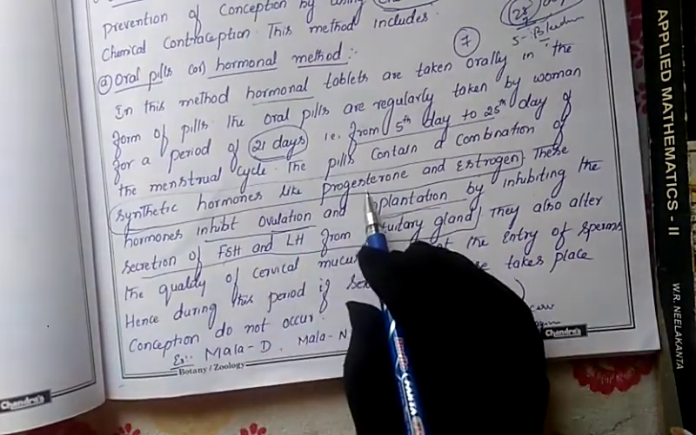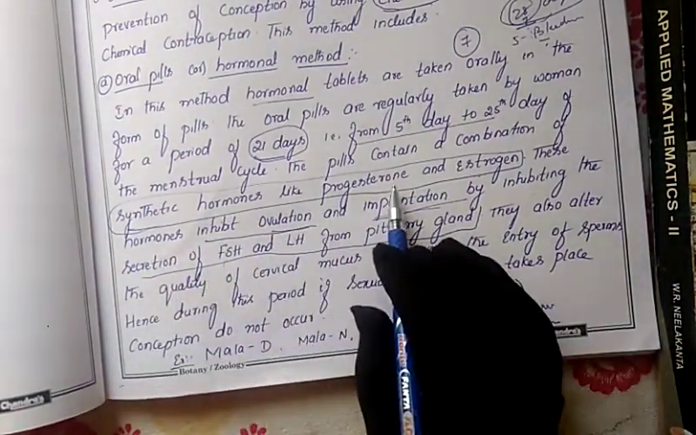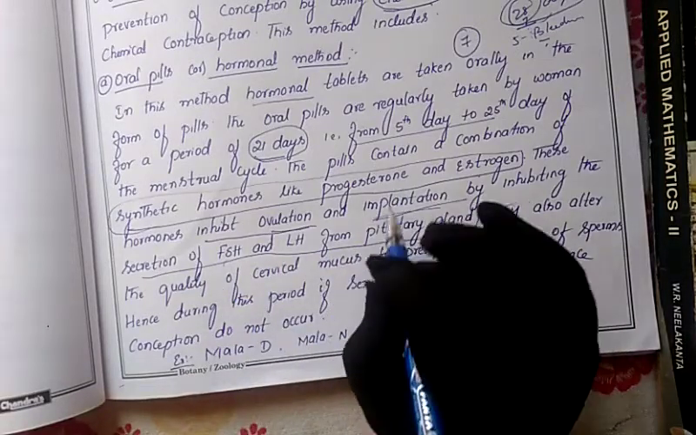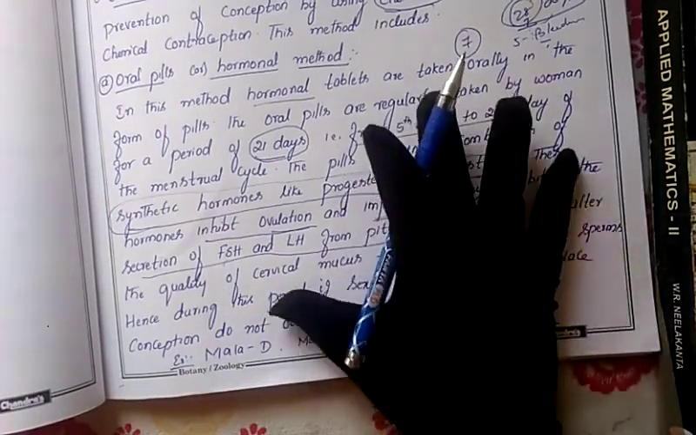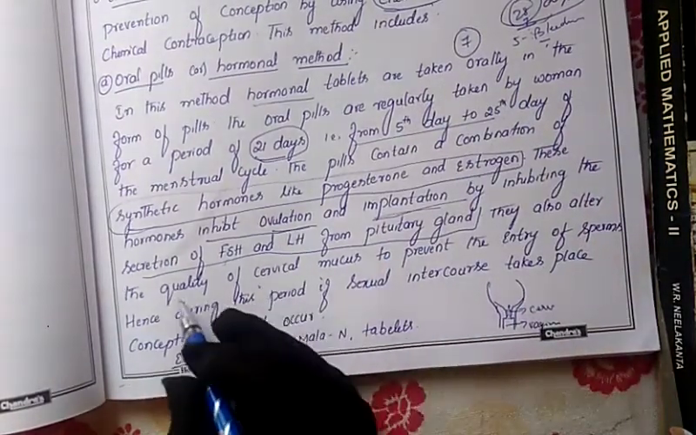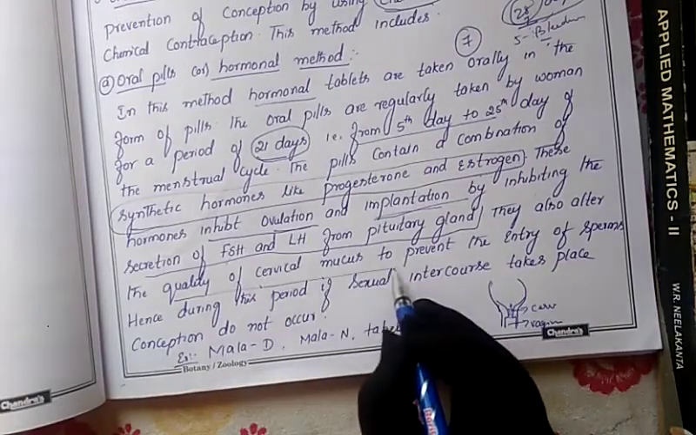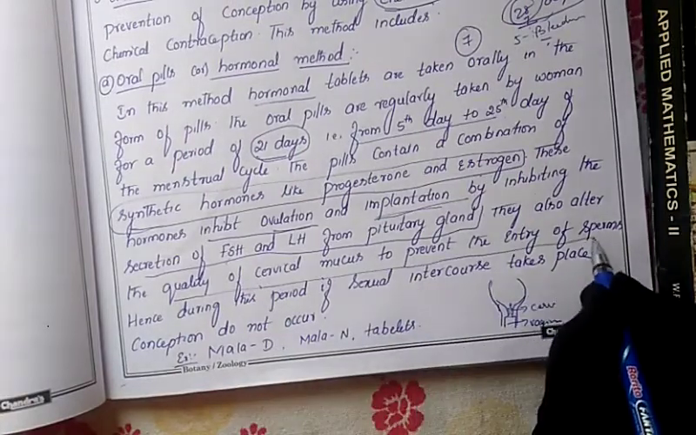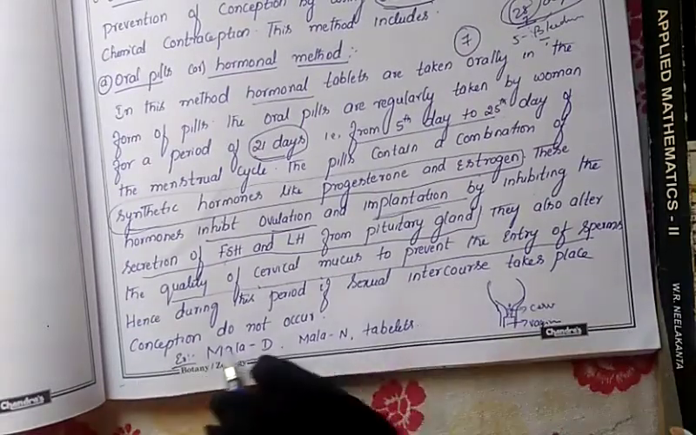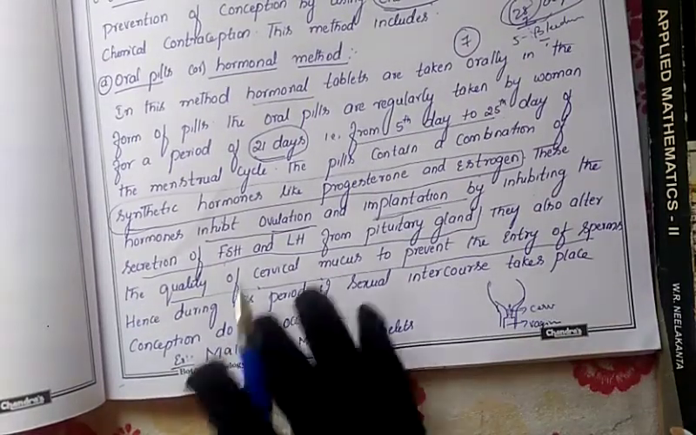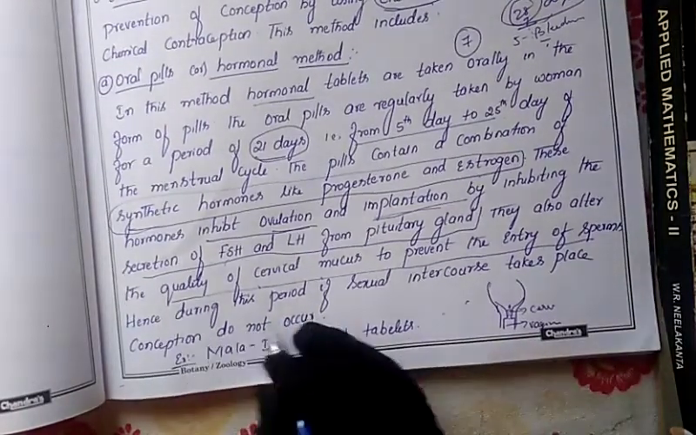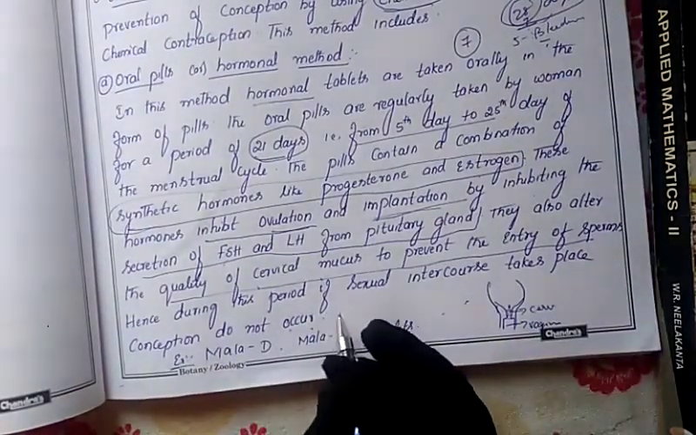So what is the benefit of this synthetic hormone? These are the benefits. It will act on the body, and due to these hormones, it will prevent pregnancy in the female body. Another function is that it will change the quality of the cervical mucus to prevent the entry of sperm. Hence, if sexual intercourse takes place during this period, conception does not occur, that means pregnancy will not occur.